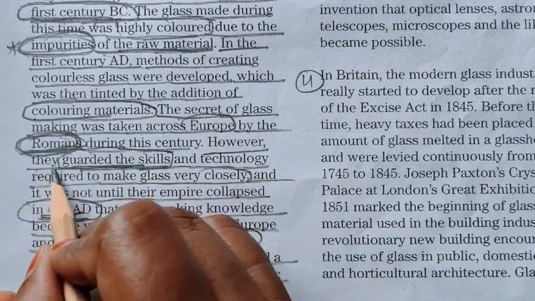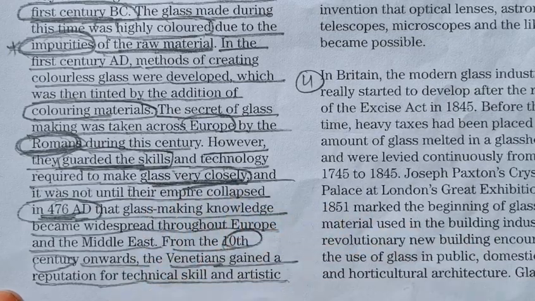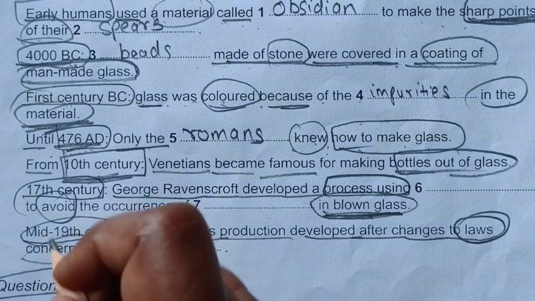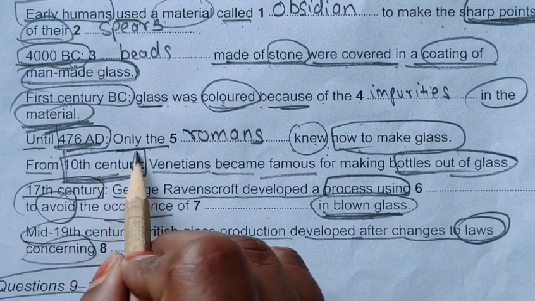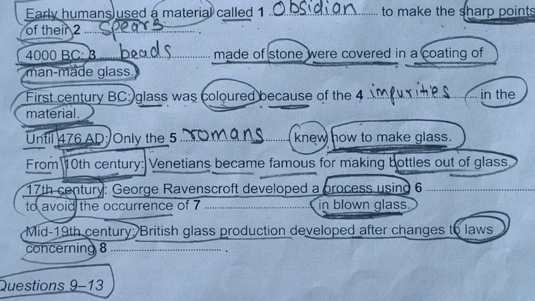However, Romans guarded the skill and technology required to make glass very closely. Okay, I hope you have understood this, from where we are getting our answer. Until 476 AD, only the Romans knew how to make glass. And after that decline, it spread to Europe. I hope you have understood this.